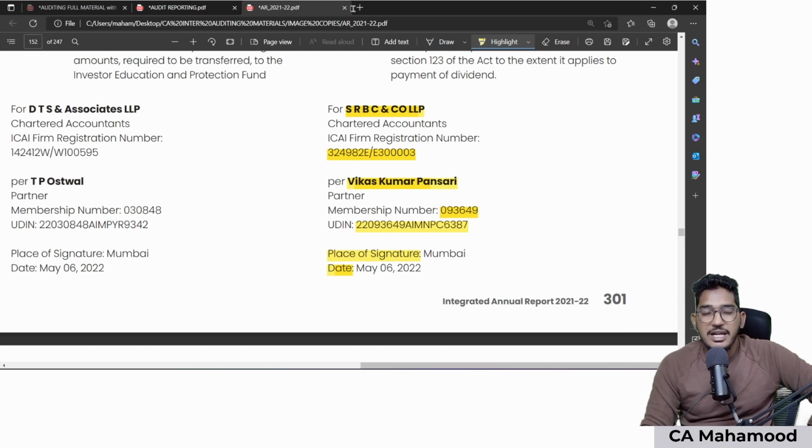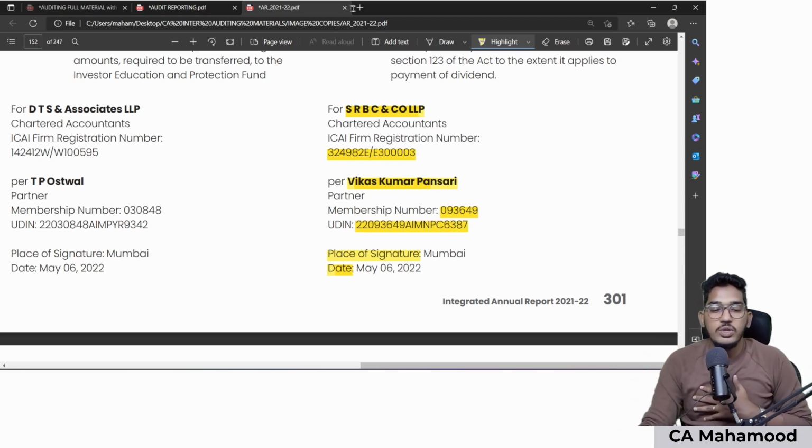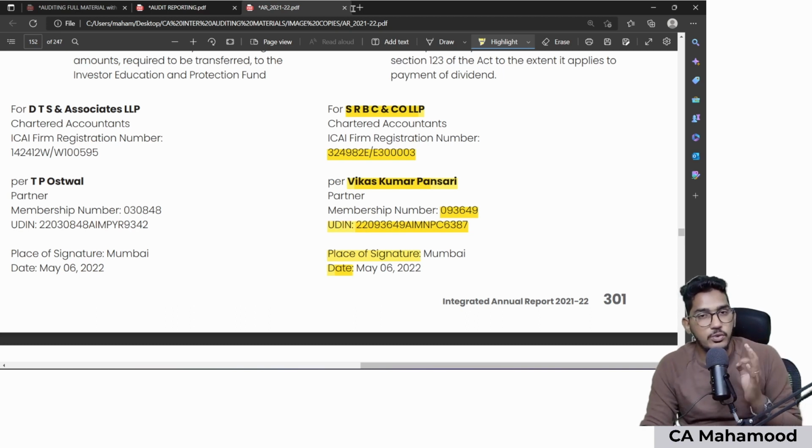This UDIN is like an OTP. Like we get an OTP when we authorize a bank transaction, no? Similarly, whenever the auditor is signing any audit report, he will log into a website called the UDIN portal. From there, he will generate this unique UDIN number, which will come as an OTP to his mobile number. And that UDIN number should be mentioned in the auditor's report. With this UDIN number, one can find out whether this signature was really done by this practicing chartered accountant or somebody else. That can be verified by going to the UDIN portal website. So in order to increase the authenticity of the auditor's signature, ICAI has come up with this innovative concept called UDIN, and it has made it mandatory for all documents signed by chartered accountants to contain this UDIN number.